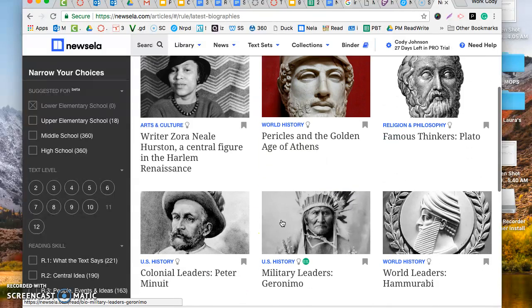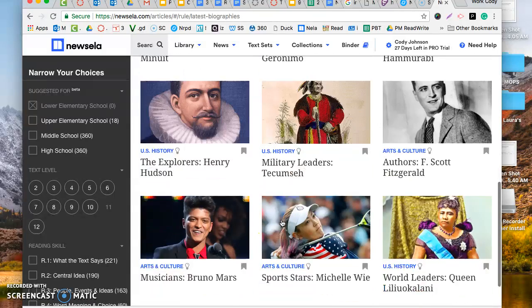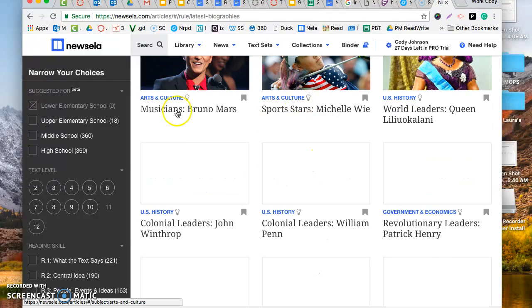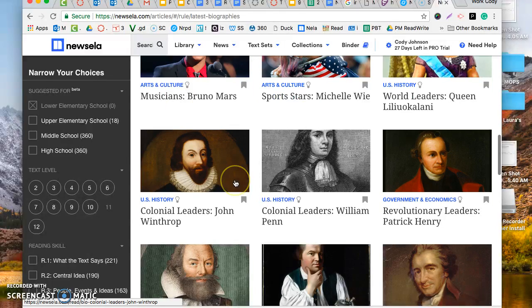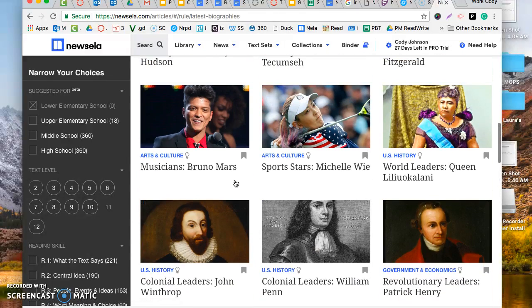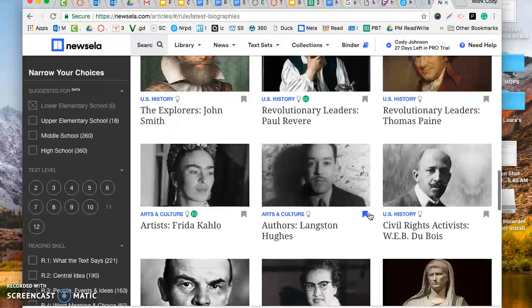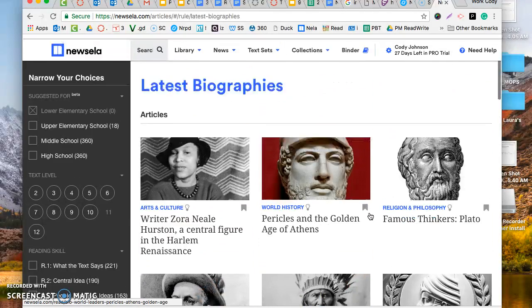So this is mostly older people. You can tell by the black and white. But there's Michelle Wie, there's Bruno Mars. Those are more recent people, of course. So this is, I believe, the last queen of Hawaii. There's all kinds of different people through here.